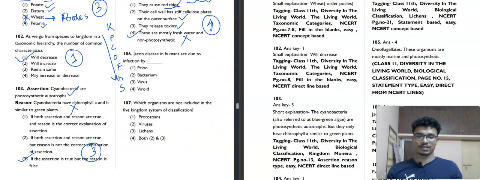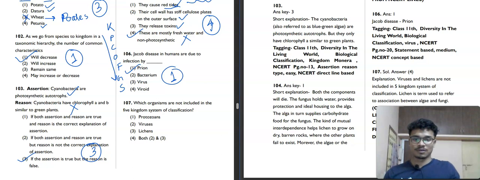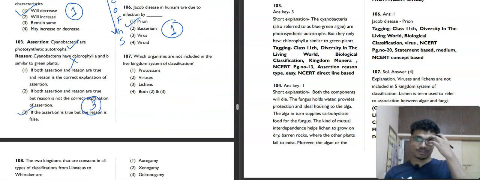We'll move towards the next question. Question number 106. What it is saying? Creutzfeldt-Jakob disease in humans is due to prion, bacterium, virus or viroid. So Creutzfeldt-Jakob disease is due to infection by a prion. First option is our correct answer. Now we'll move to the next question, which is question number 107.